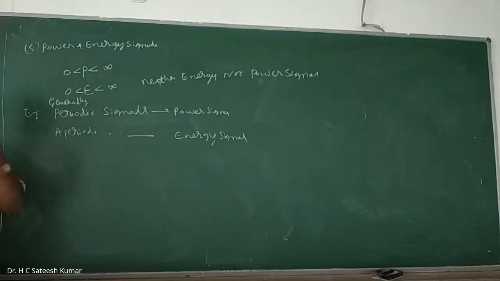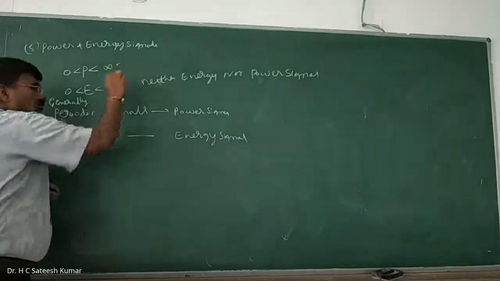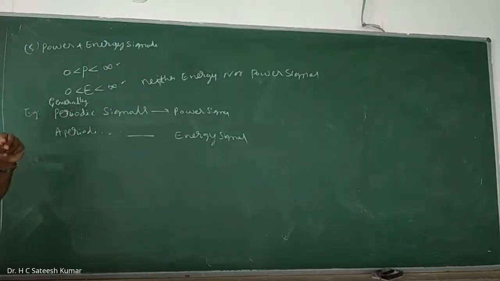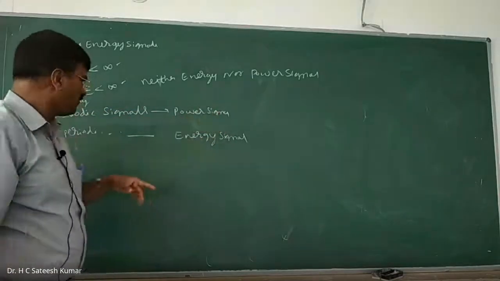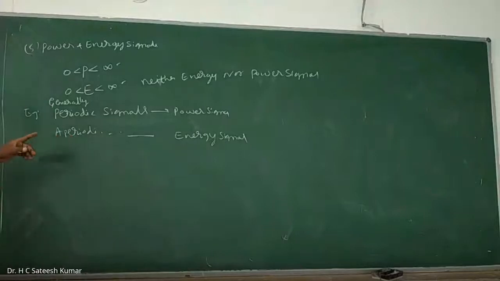So whenever they ask you to check whether the following signal is an energy or power signal, you'll have to check these two conditions. Don't try to find out both of them. What you should do is check whether it is periodic or not. Periodicity, how to find out, you know, and by solving the problems you'll understand. If it is periodic, check for the power. What is the formula? I'll give it later, while solving the problem. If it is aperiodic, check for the energy.